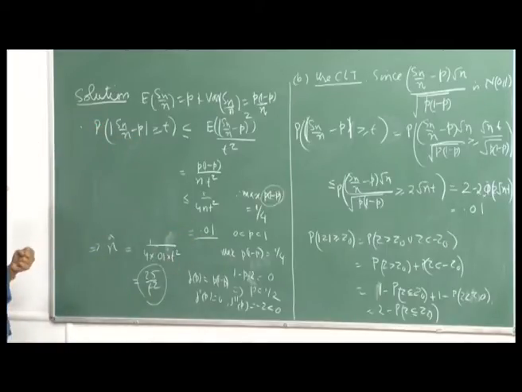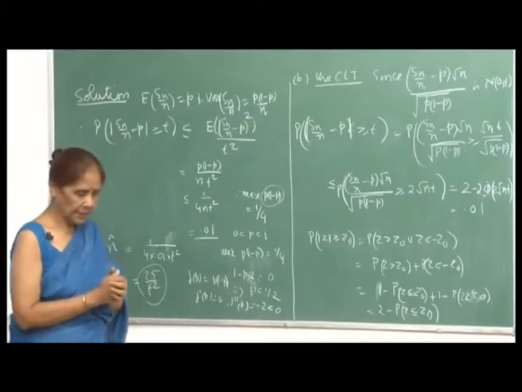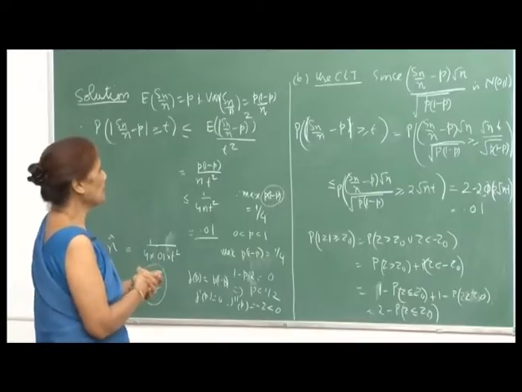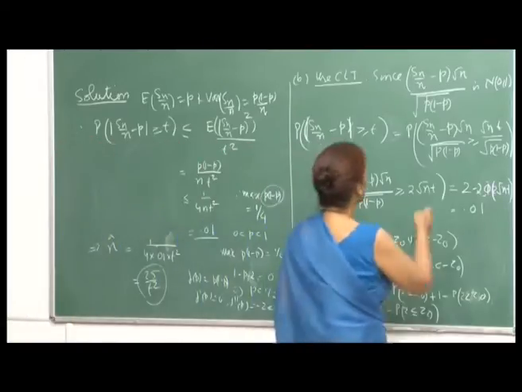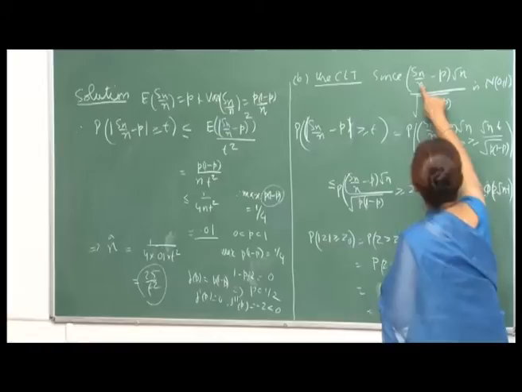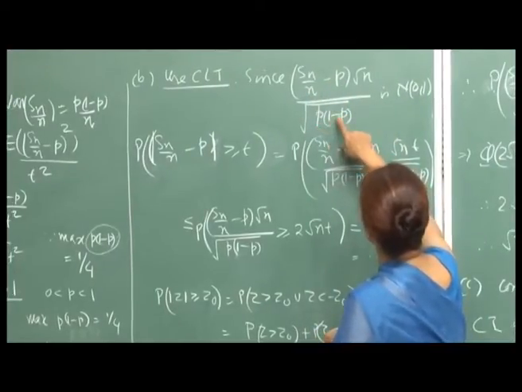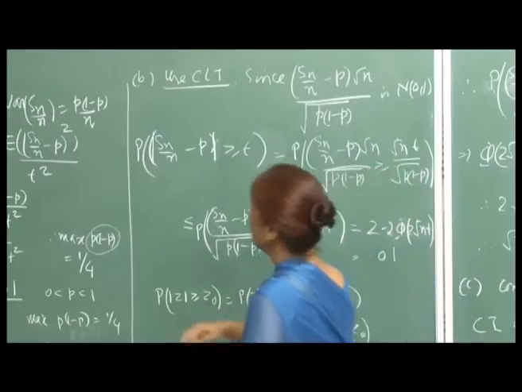Now, let us try to apply the central limit theorem. The central limit theorem says that this variate, when you take S n by n minus p divided by the standard deviation, which is the square root of p into 1 minus p by n.